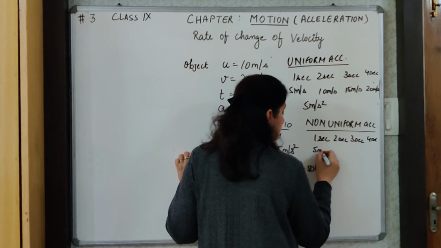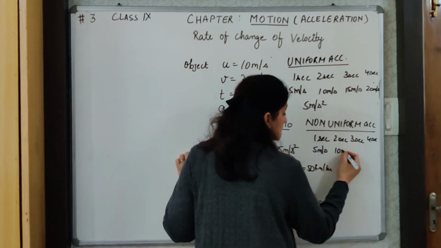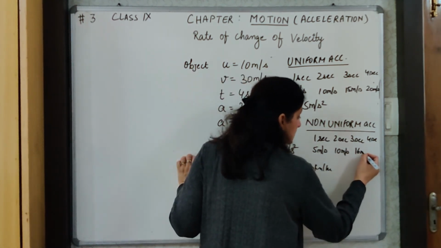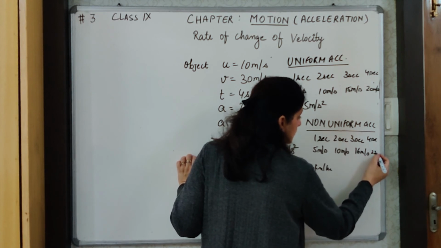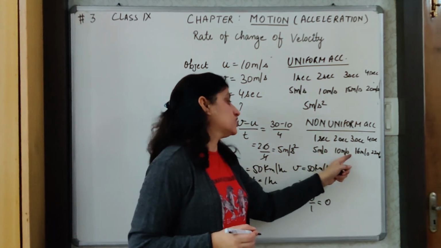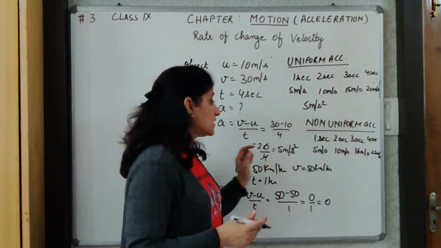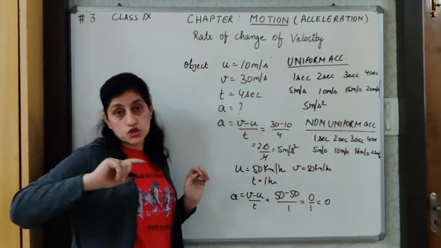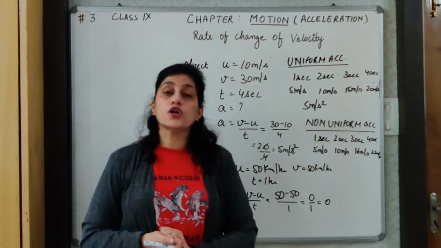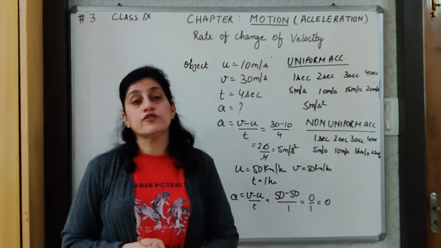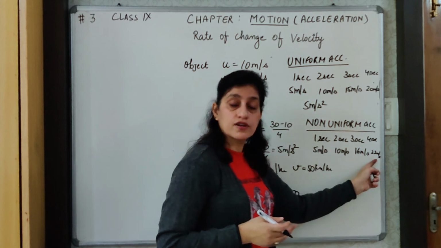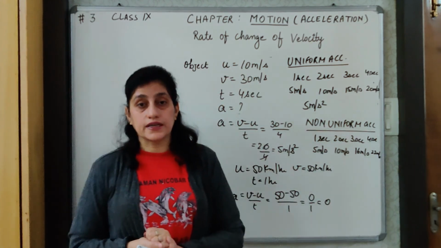In the first second, say the velocity is 5 meter per second. In the second second, it has become 10 meter per second. But in the third second, it becomes 16 meter per second. In the fourth second, say 22 meter per second. So I see here a change of 5, a change of 6 and again a change of 6. It means that the velocity is not changing uniformly. Such an acceleration is referred to as non-uniform acceleration, and therefore to find the average acceleration we take the initial velocity, the final velocity and the total time taken.